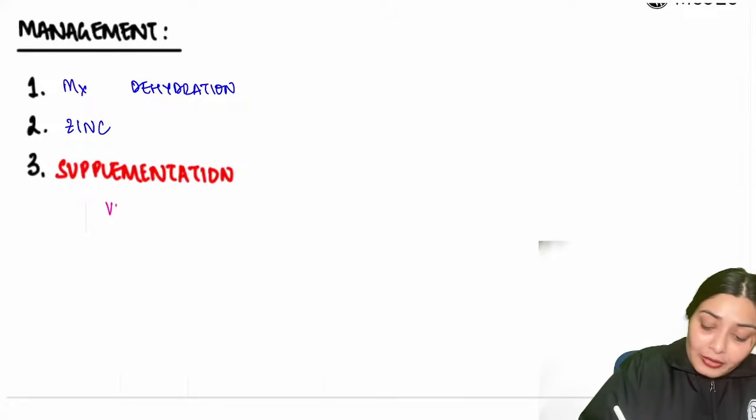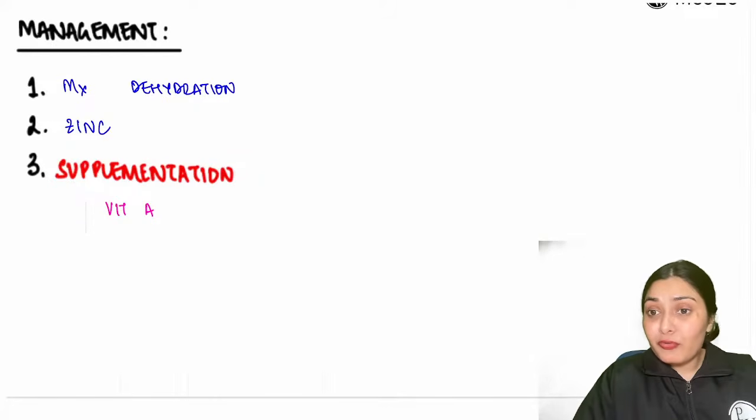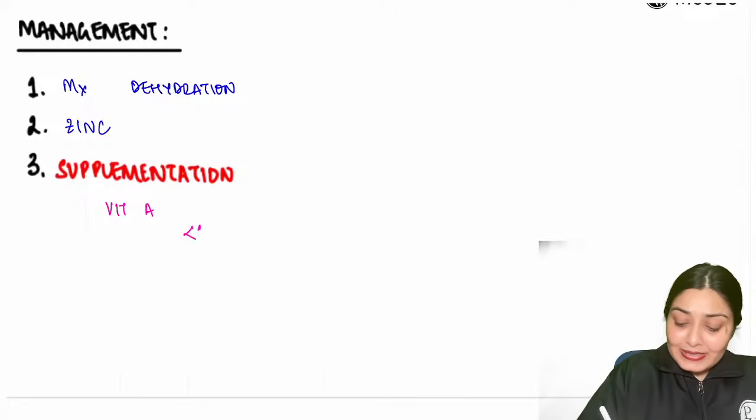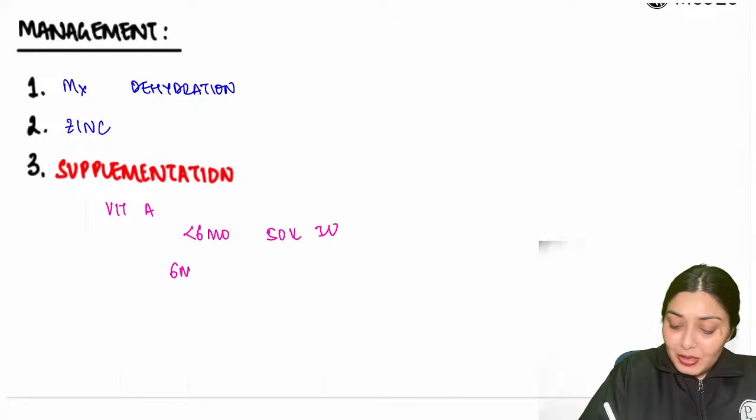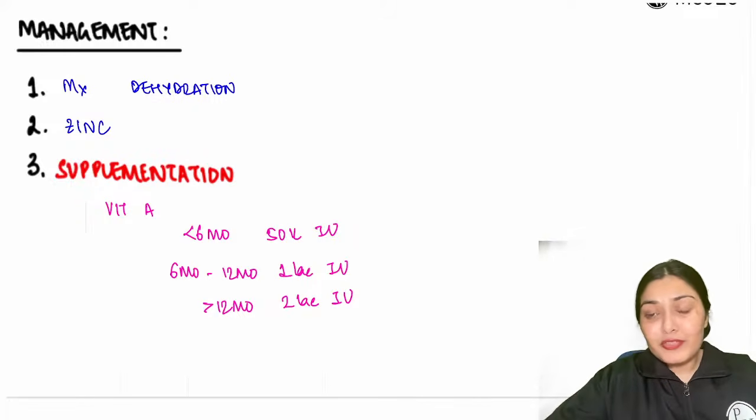So we add vitamin A supplements too. And we all know what the dosage of vitamin A supplementation is. If the child is less than 6 months, it is 50,000 international units. 6 months to 12 months, it is 1 lakh international units. After 12 months, it is 2 lakh international units. Right, so this is the dosage of supplementation.